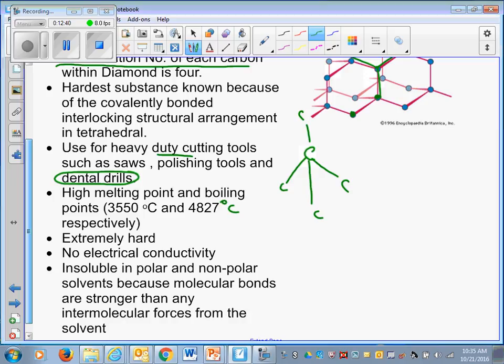They are not electricity conductors because they have a very strong, specific crystal structure. It is not mobile. Particles are not moving around. Insoluble in polar and non-polar solvents, like water or even hexane, because covalent bonds are stronger than any intermolecular forces.